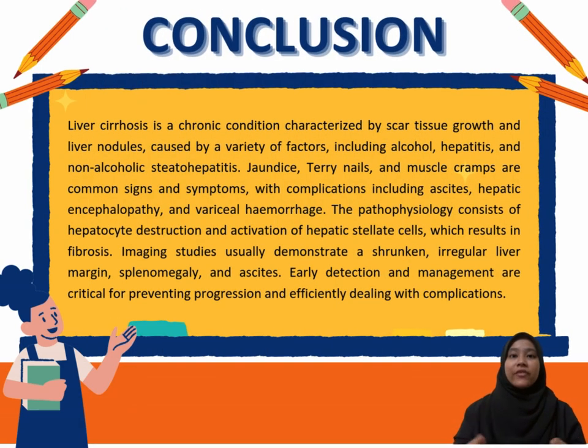In conclusion, liver cirrhosis is a chronic condition characterized by scar tissue growth and liver nodules caused by a variety of factors, including alcohol, hepatitis, and non-alcoholic steatohepatitis. Jaundice, tiredness, and muscle cramps are common signs and symptoms, with complications including ascites, hepatic encephalopathy, and variceal hemorrhage. The pathophysiology consists of hepatocyte destruction and activation of hepatic stellate cells, which results in fibrosis. Imaging studies usually demonstrate a shrunken, irregular liver margin, splenomegaly, and ascites.